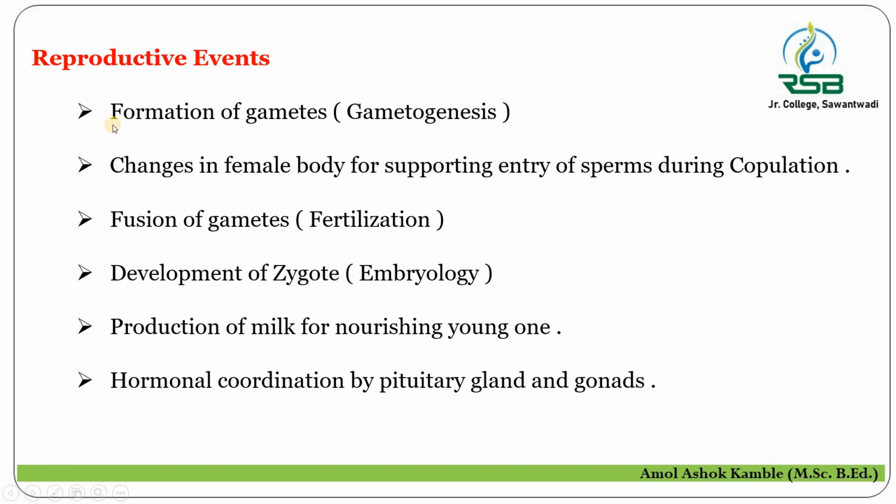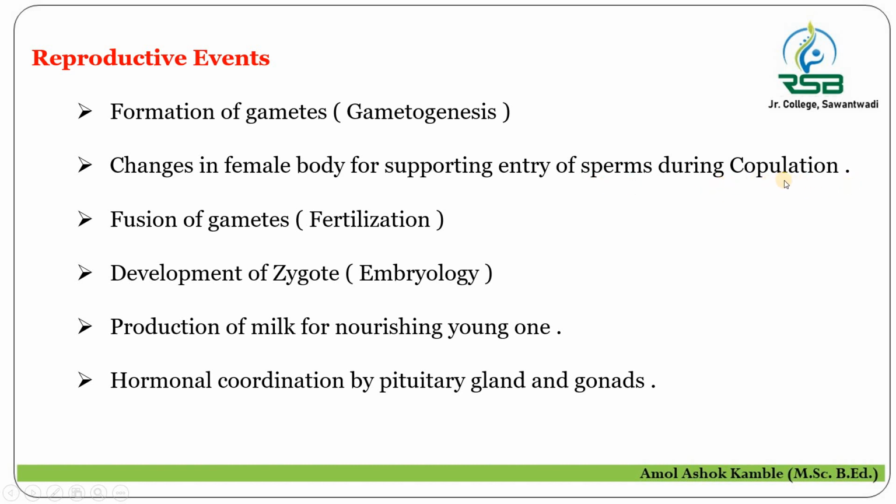If these gametes are male, when they transfer into the body of the female, different changes are essential in the female body to support that gamete, that is the sperm, during the process of copulation.